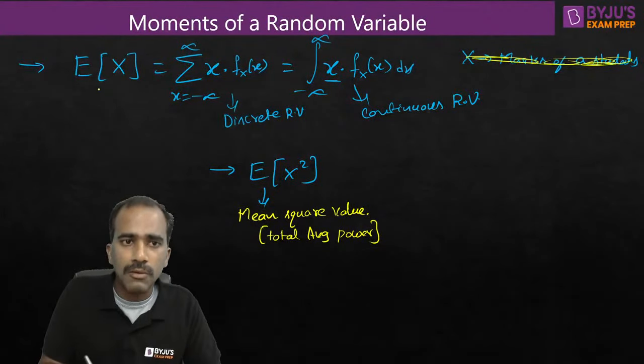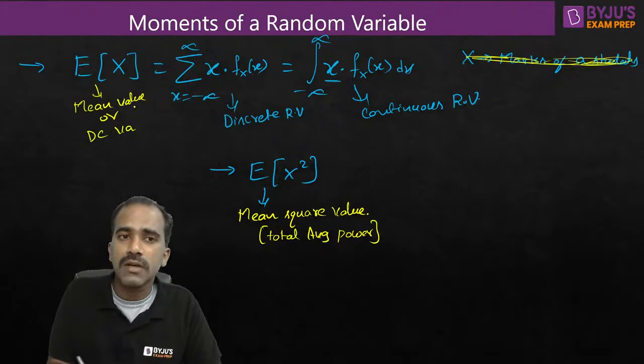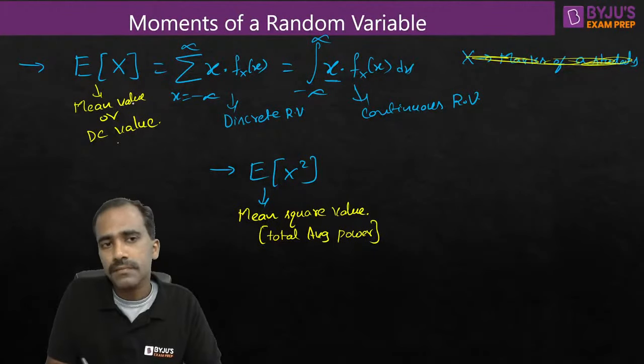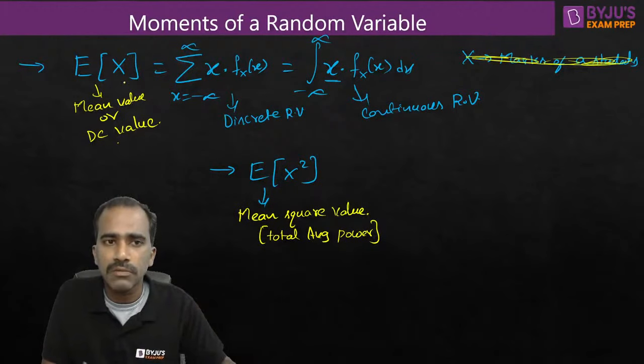Very good. So how about this one? Expectation of x gives us the mean value. We simply call it the mean value of the random variable x, or we can also call it the DC value if x indicates a voltage or current signal. So if somebody says DC value or mean value, yes, they're talking about this. If somebody says mean square value, yes, they're talking about this.